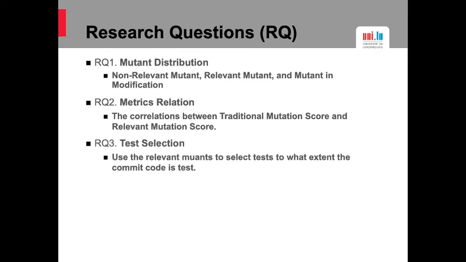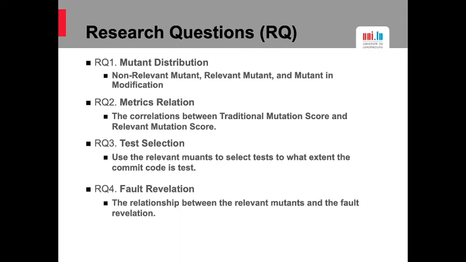The third research question is test selection, to see if killing relevant mutants leads to advantages over killing random mutants or mutants in the modification. However, it is important to know the actual test effectiveness of the relevant mutants, so we have research question 4, to see if killing relevant mutants results in an advantage to find the faults.